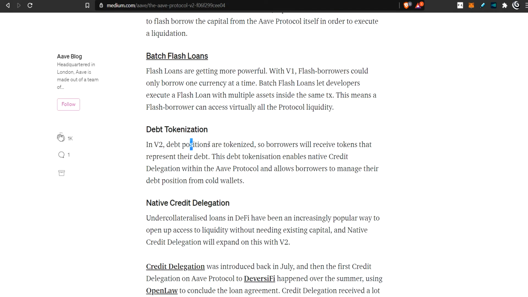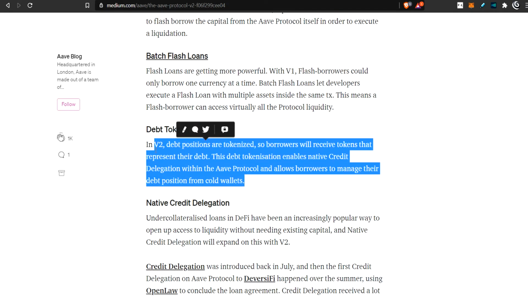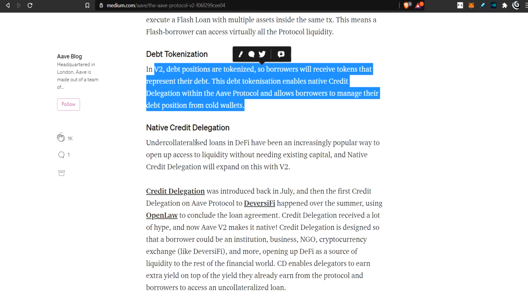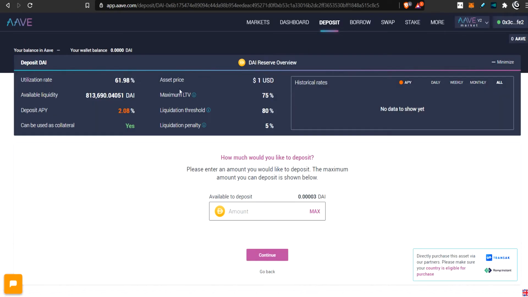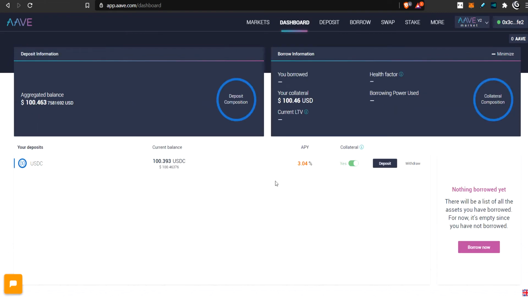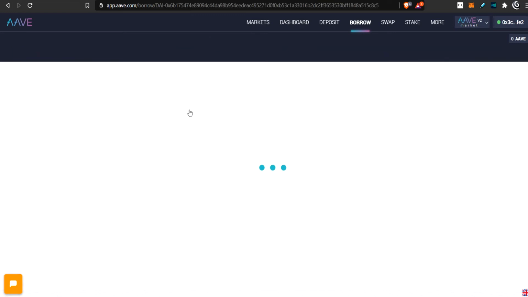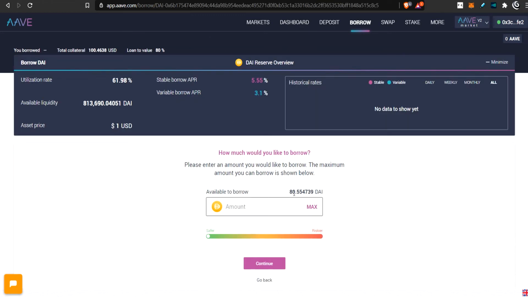Now, the debt tokenization, where does that come from? Here's how it comes into play. If I supply collateral to AAVE, like maybe this $100, now I can borrow some money. Say I wanted to borrow DAI. I could borrow $80 worth of DAI.